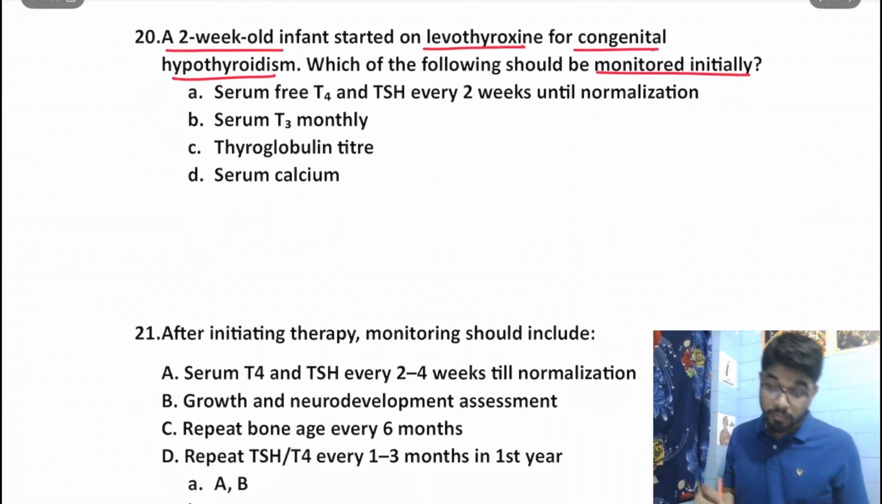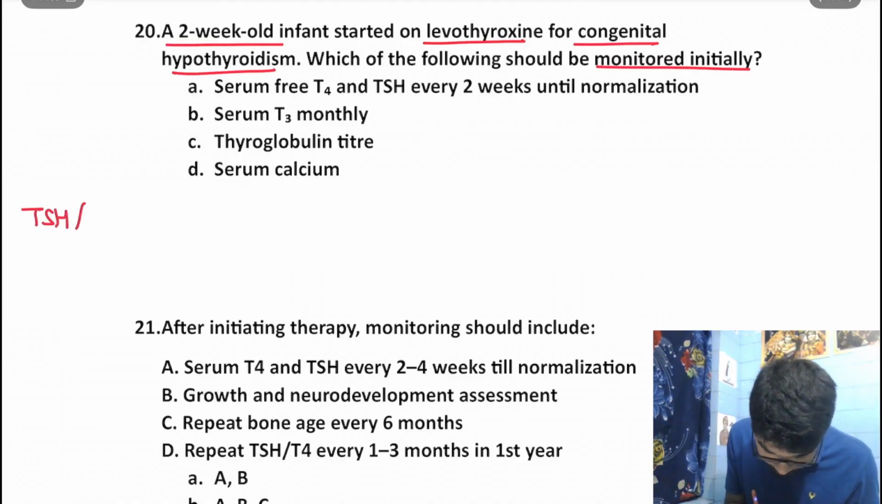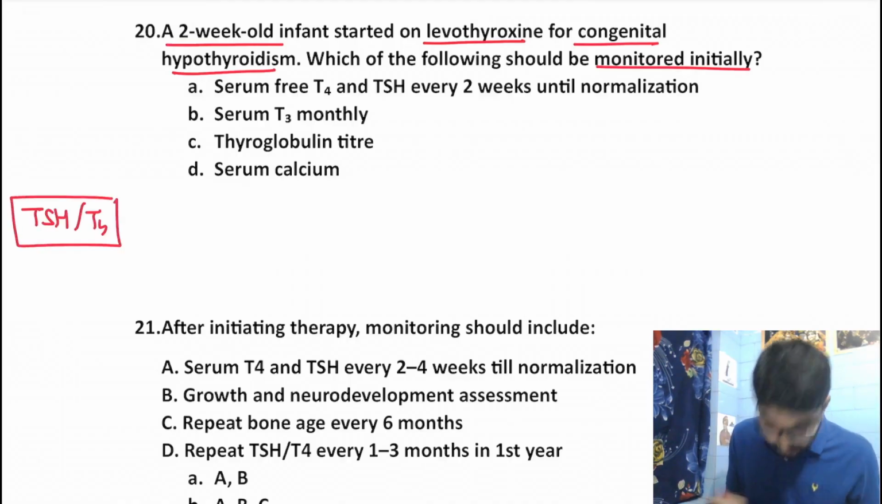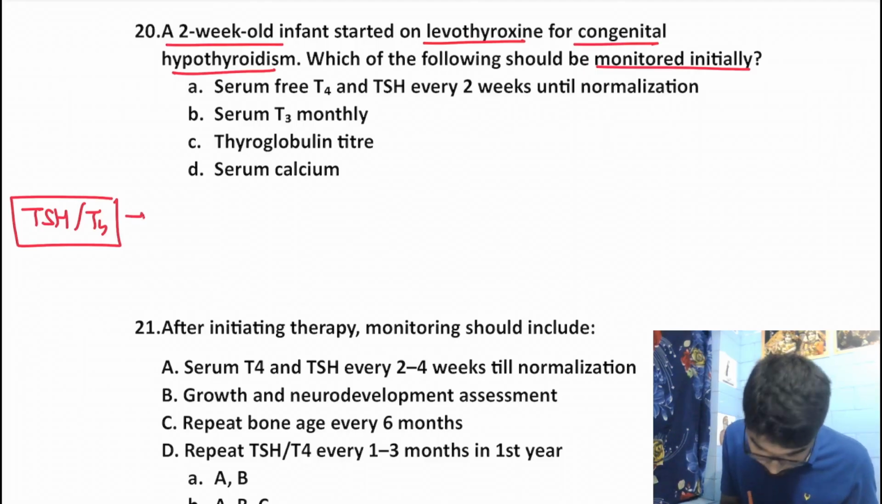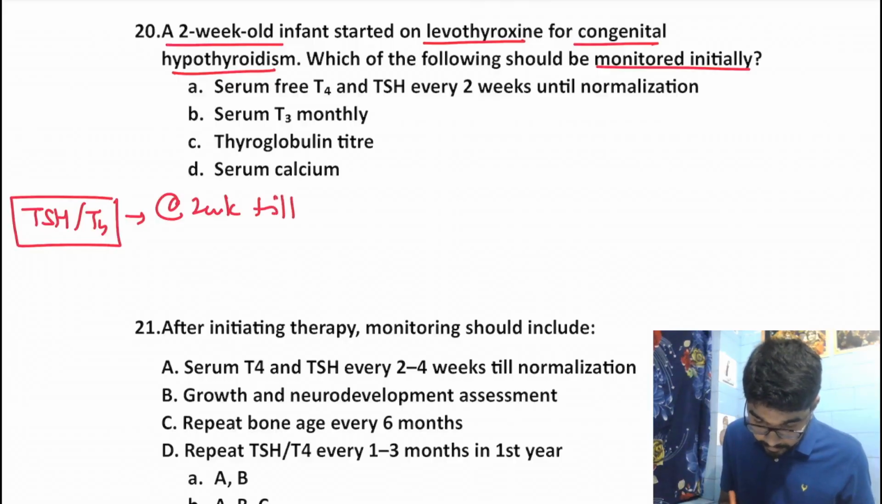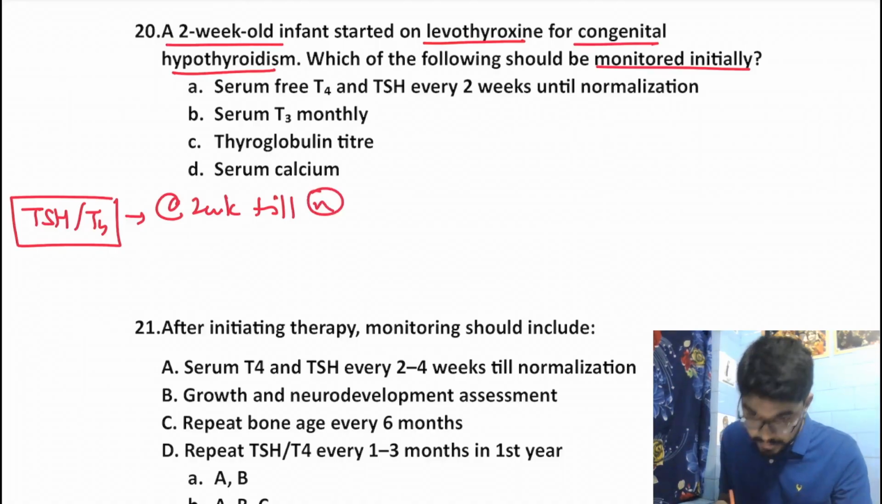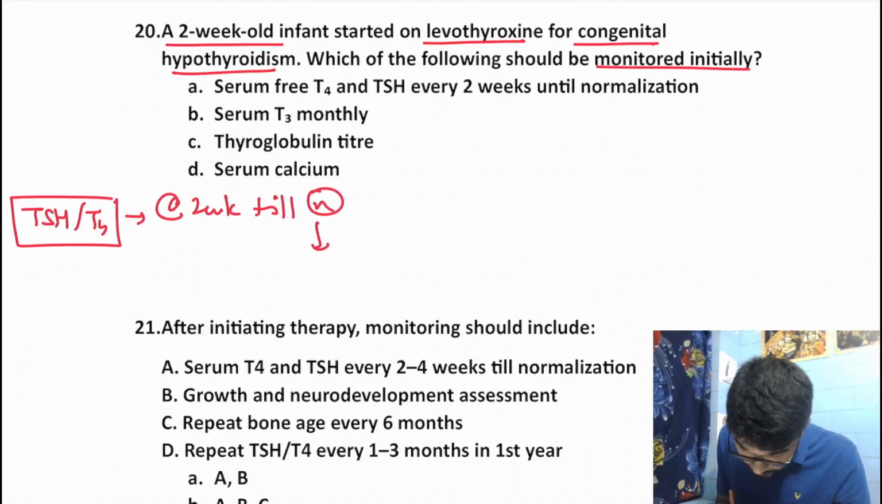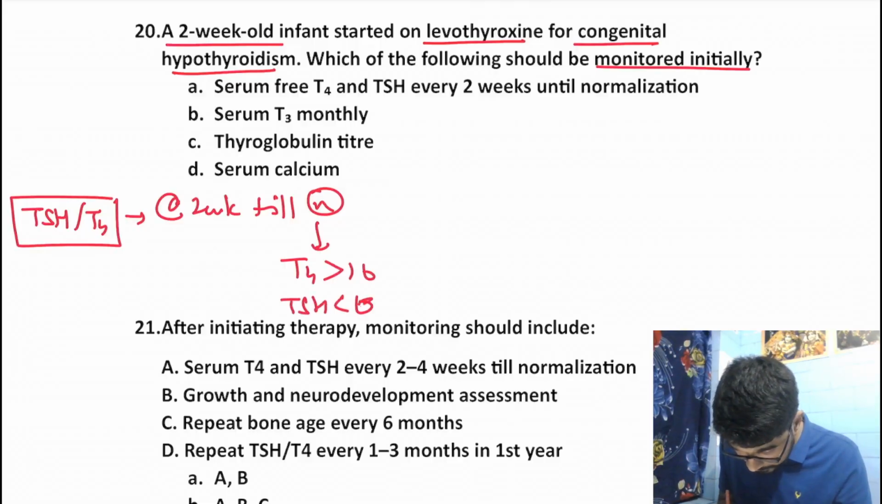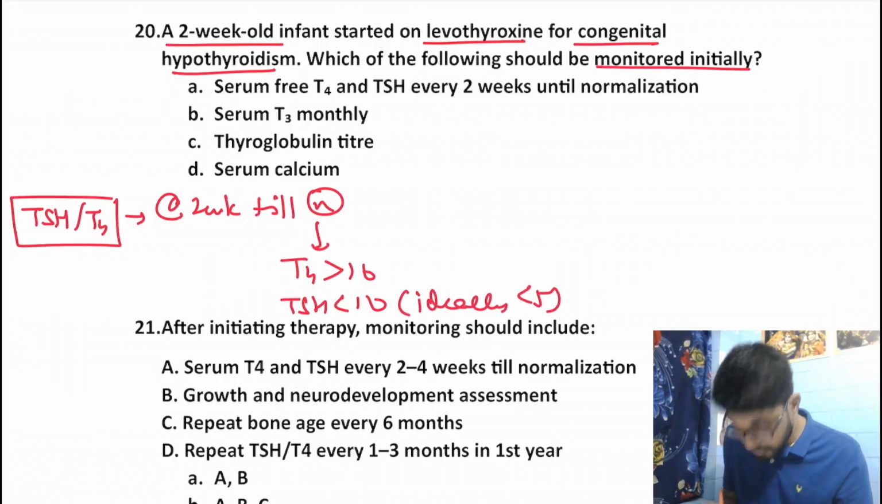If we talk about monitoring, the monitoring is done by testing both TSH and T4. How is it done? Start at the rate of every 2 weeks until normalization, till it gets normalized. What I mean by normalization is that T4 is more than 10 and TSH is less than 10, right? Ideally TSH should be less than 5.